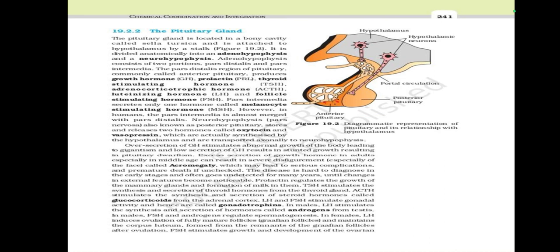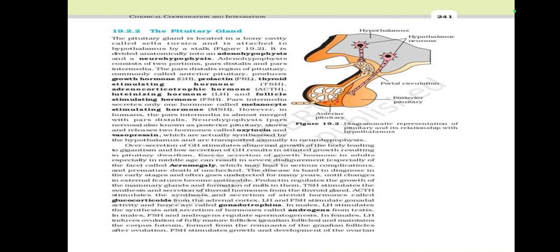The pituitary gland is located in a bony cavity called sella turcica and is attached to the hypothalamus by a stalk. Figure 19.2. It is divided anatomically into an adenohypophysis and a neurohypophysis. Adenohypophysis consists of two portions: pars distalis and pars intermedia.